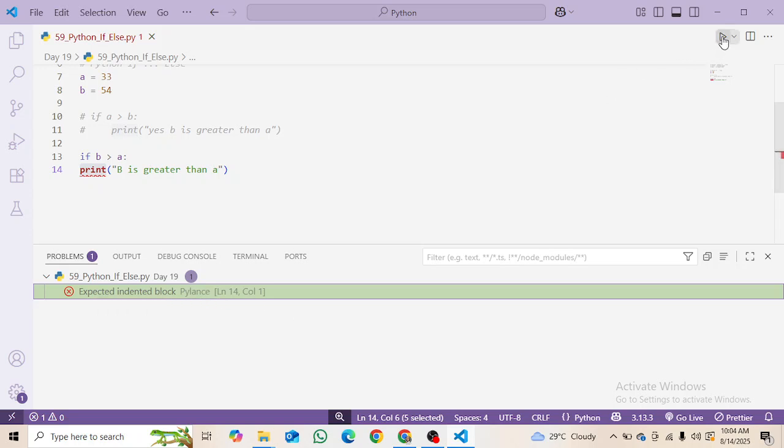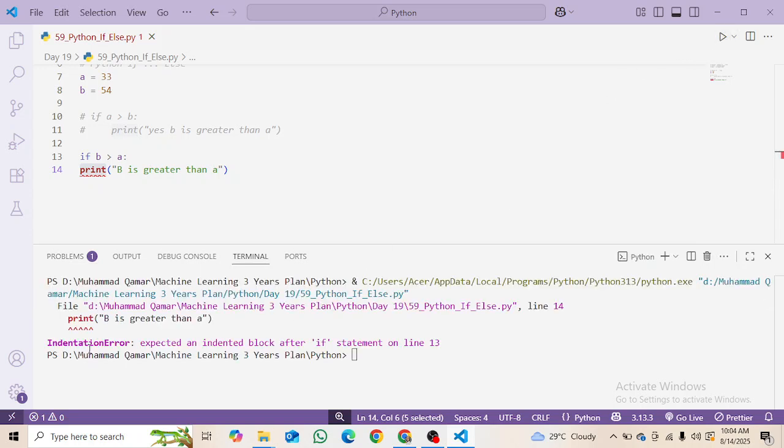So yes, let's execute it and see what error we get. Here you can see an indentation error: expected an indented block after if statement on line 13. Python is so clever that it tells you what you are doing wrong. On line 13 we are not giving the indentation, and Python is telling us that we made a mistake there.